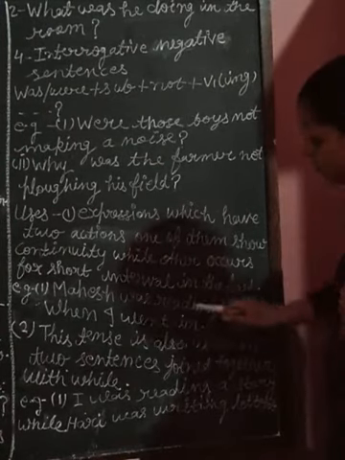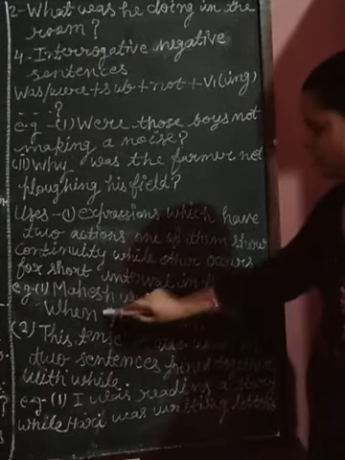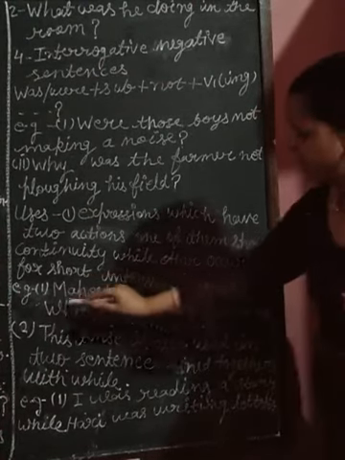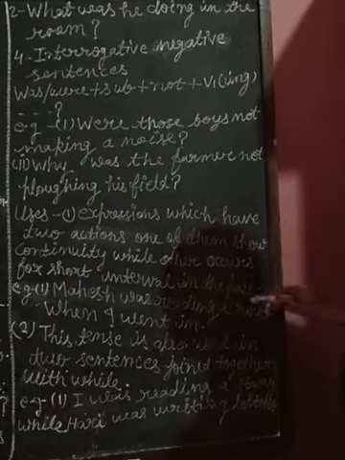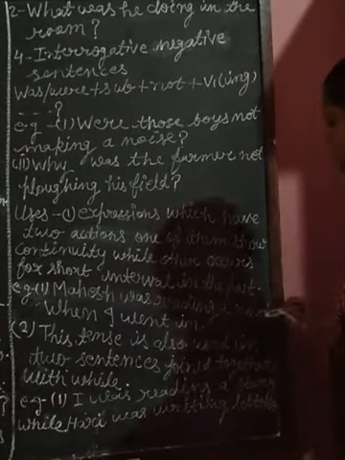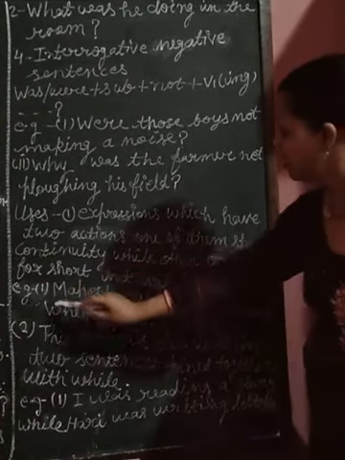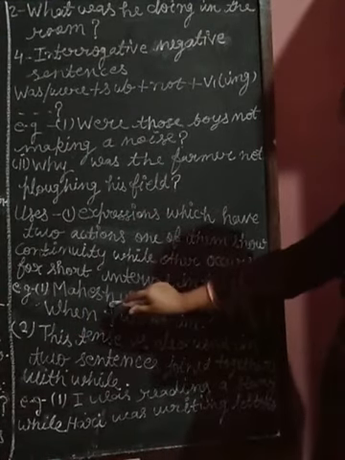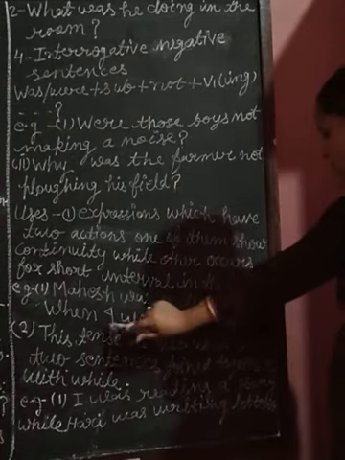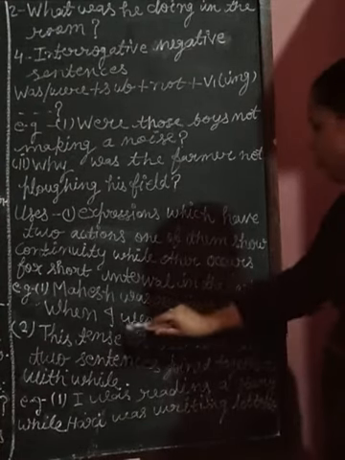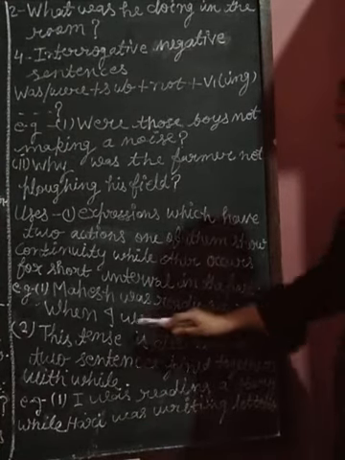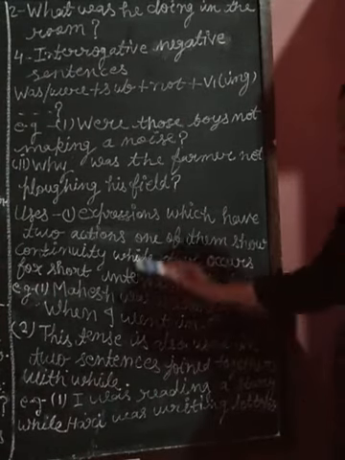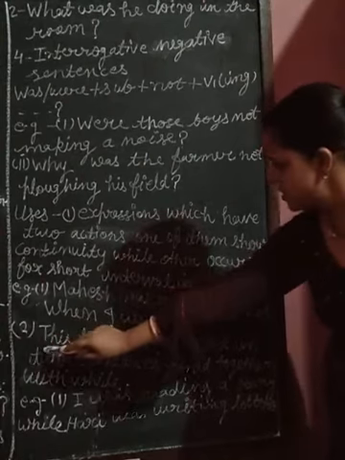Mohan was reading a novel: the first sentence expresses the continuity of action, and the second action expresses a short interval in the past. I went in.